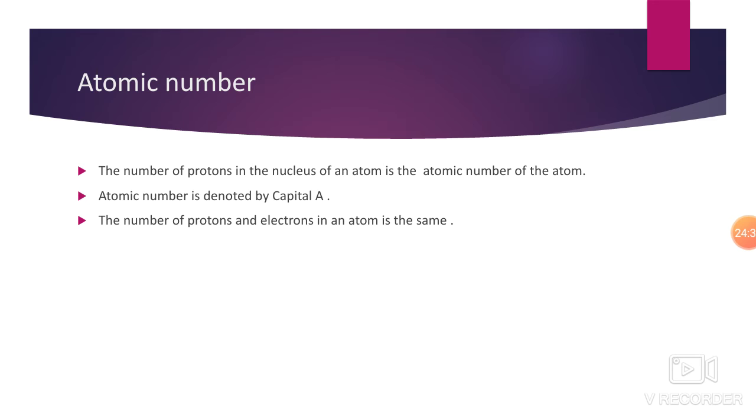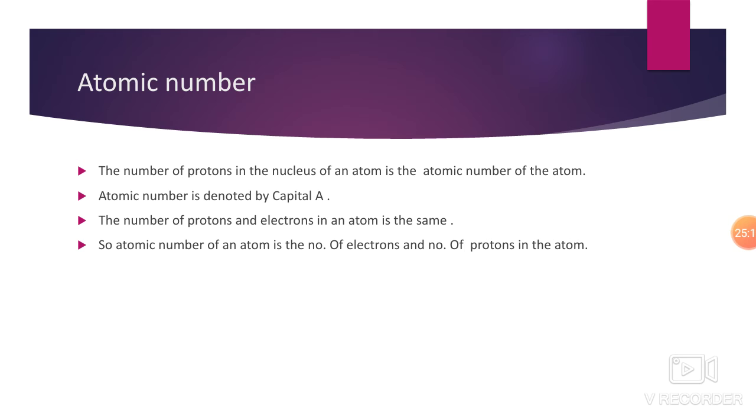That's the rule, and you have to remember that अगर उसका एटॉमिक नंबर 8 है तो उसका मतलब है कि प्रोटॉन्स का नंबर 8 होगा और इलेक्ट्रॉन्स भी 8 ही होंगे. That is very much asked in the examinations. It is very confusing. So remember the number of protons and electrons in an atom is the same. So the atomic number of an atom is the number of electrons and the number of protons in the atom.